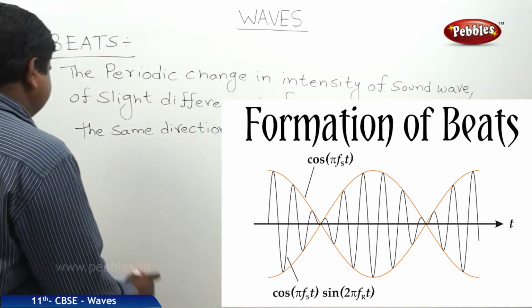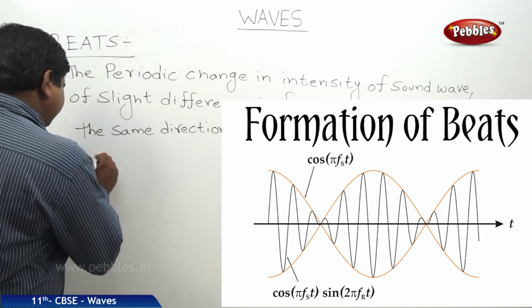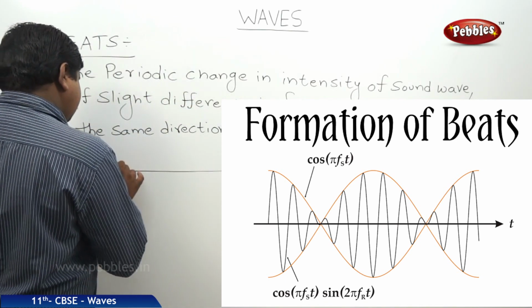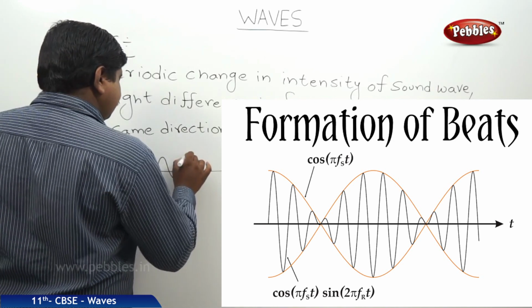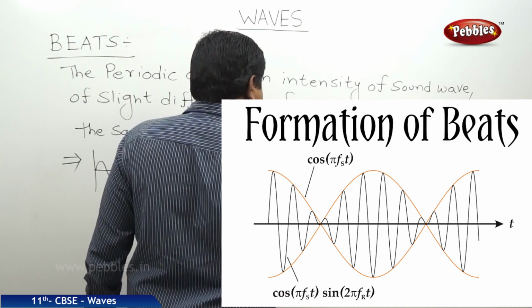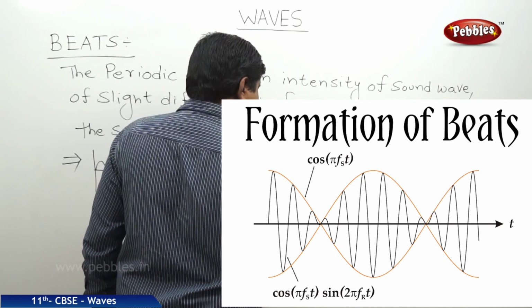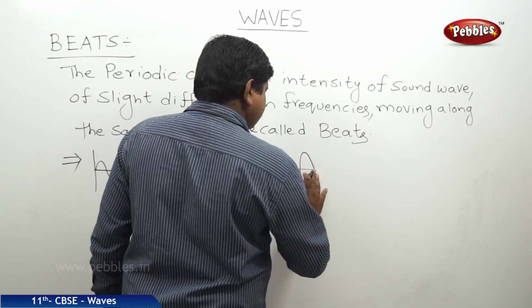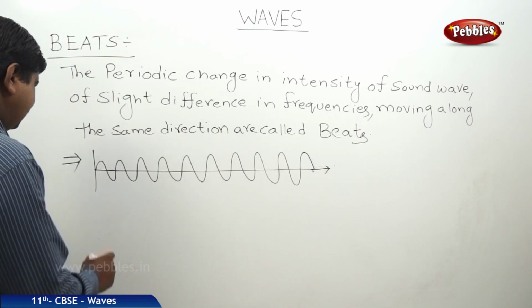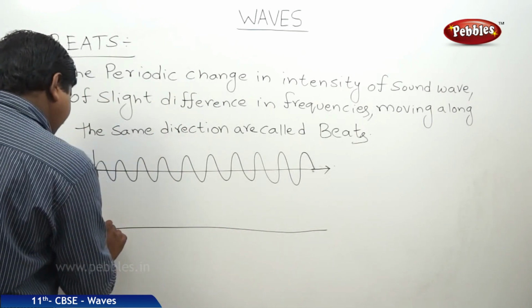Suppose there are two waves. This is one wave, and there is another wave in the same direction.